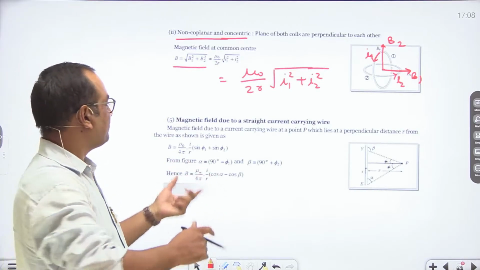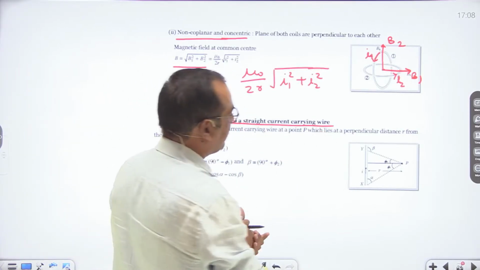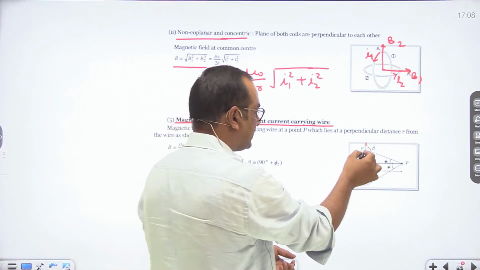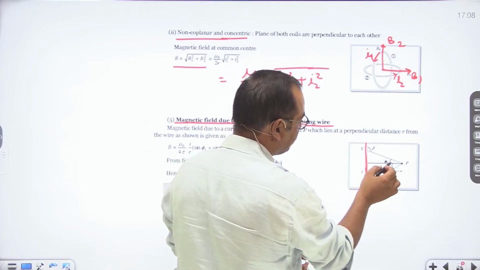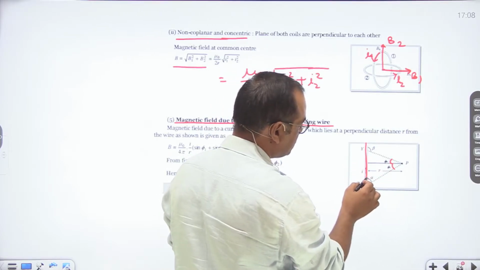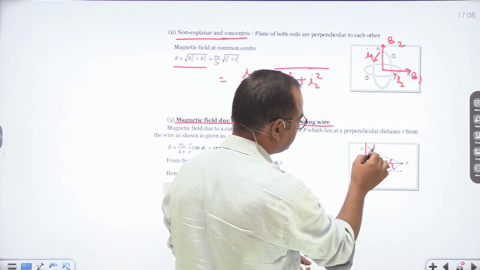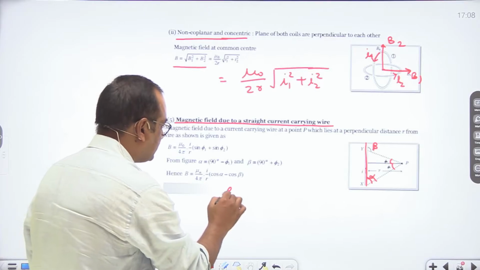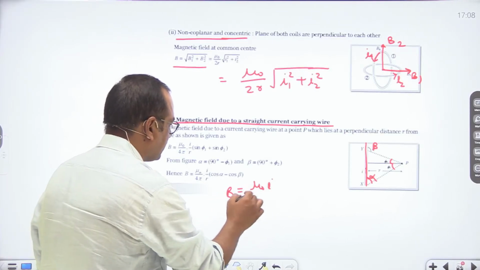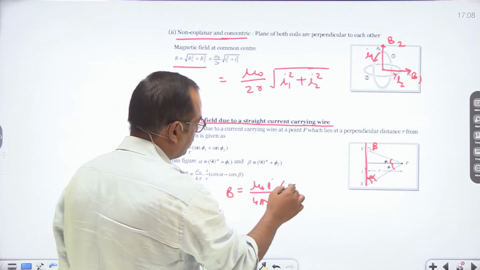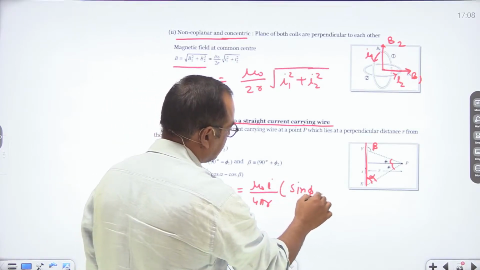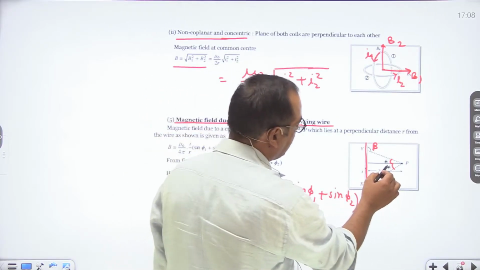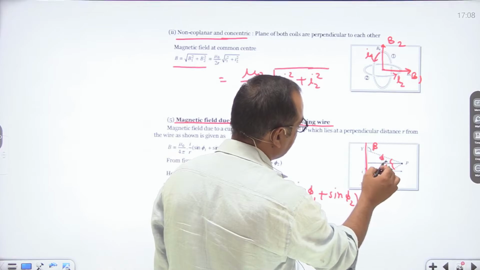Now similarly, magnetic field due to a straight current carrying wire. Let us say this is a straight current carrying wire where we are considering these angles as phi 1 and phi 2, and these angles as alpha and beta. If you are given angles phi 1 and phi 2, then our formula is B is equal to mu naught I upon 4 pi r into sine phi 1 plus sine phi 2. So phi 1, phi 2 are these angles.